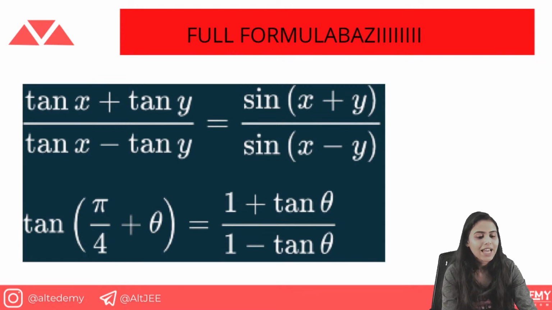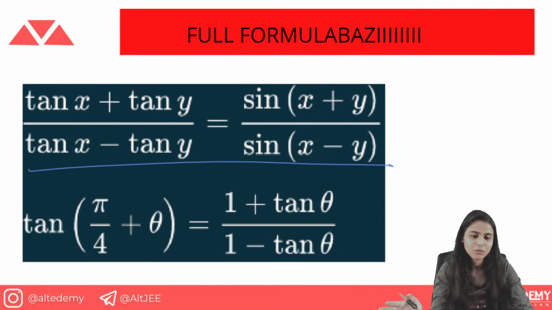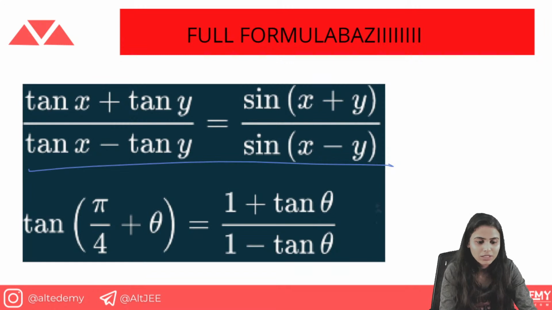Okay, so we have tan x plus tan y is equal to sin of x plus y upon cos x cos y. So this is the formula. Remember, tan x plus tan y gives sin x plus y, plus. Okay, tan x minus tan y gives sin x minus y. So this is how you relate the terms and remember the formulas.